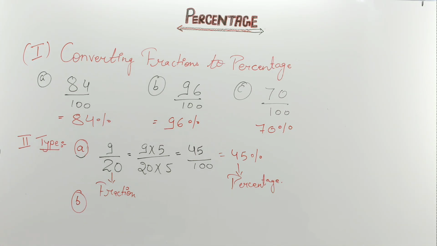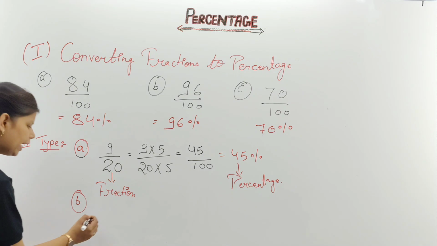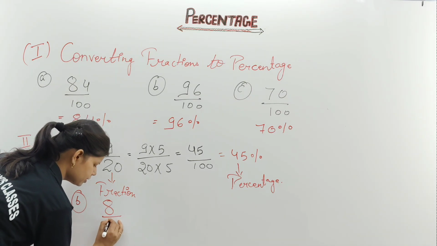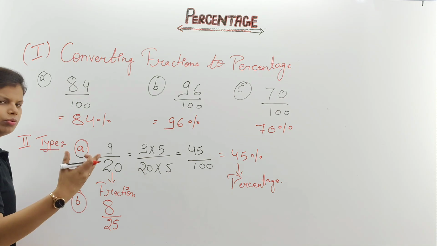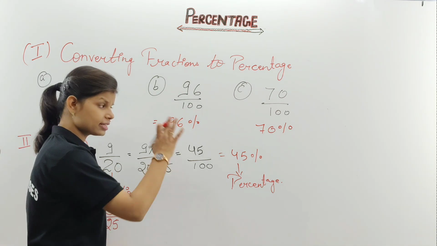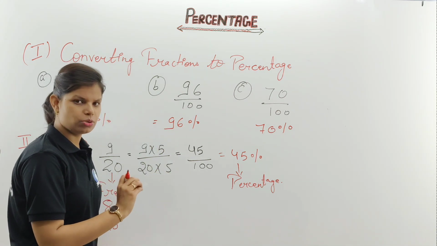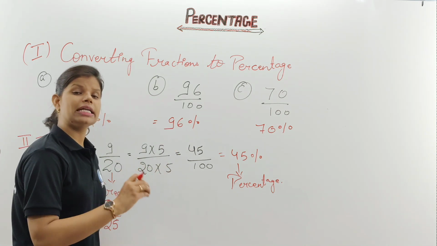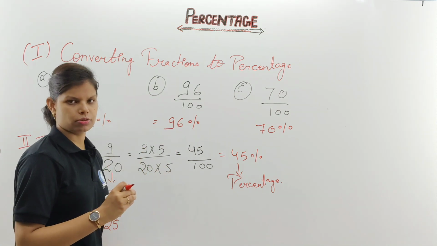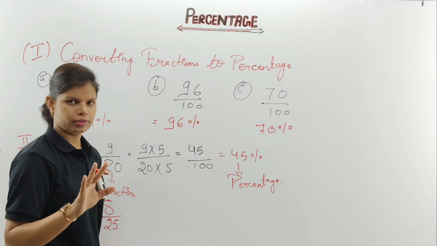So, the other question of yours is given 8 upon 25. Children, this is the last question I am explaining to you. Afterwards, I'll give you the easy homework that you have to do. In the next coming videos, we will discuss everything in detail. So, please don't worry that you are not getting something or that you are missing something in this particular chapter. You will get each and everything with deep discussions of the topic. Each and every topic. Clear now?